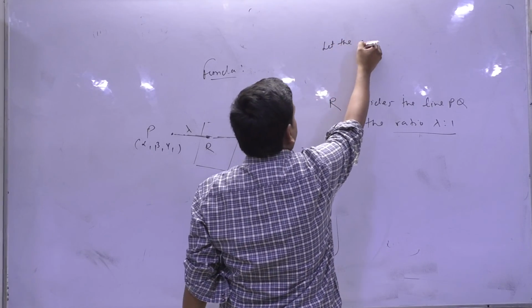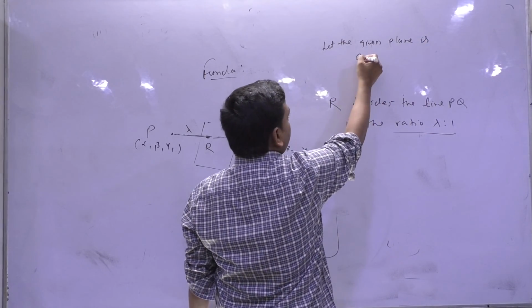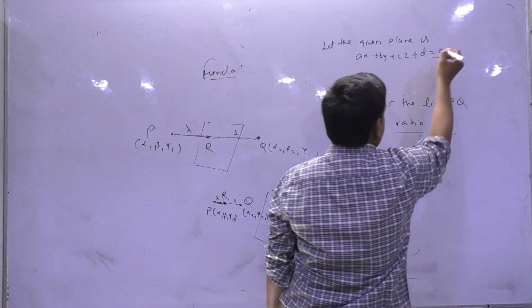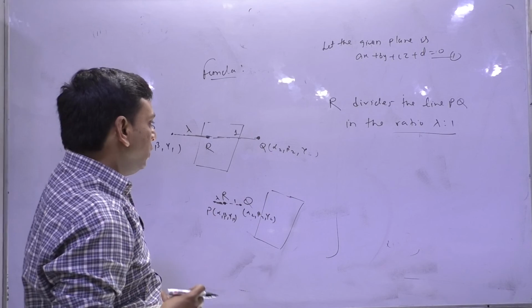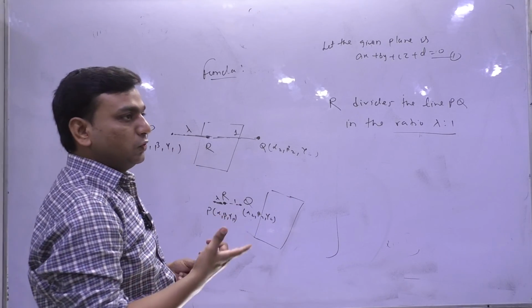Let the given plane be ax plus by plus cz plus d equals to 0. Okay, now I want to know what is the position of P and Q with respect to this plane.